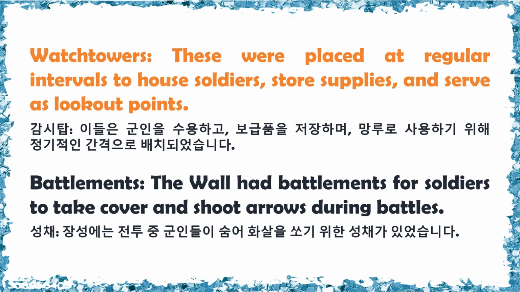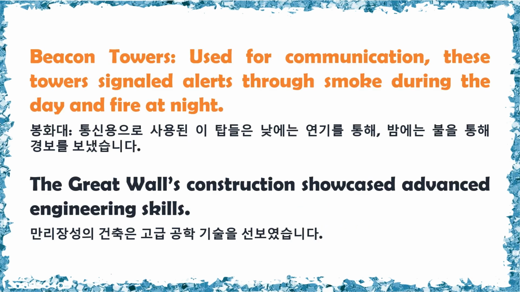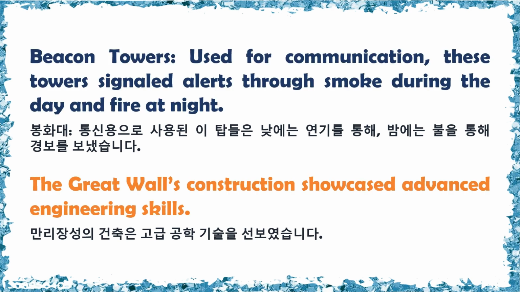Watchtowers. These were placed at regular intervals to house soldiers, store supplies, and serve as lookout points. Battlements. The wall had battlements for soldiers to take cover and shoot arrows during battles. Beacon towers. Used for communication, these towers signaled alerts through smoke during the day and fire at night. The Great Wall's construction showcased advanced engineering skills.